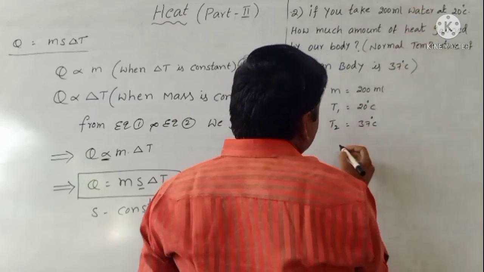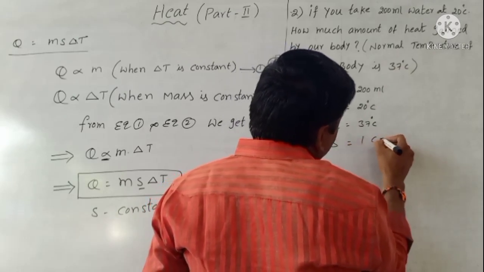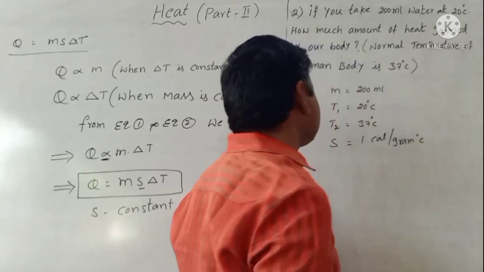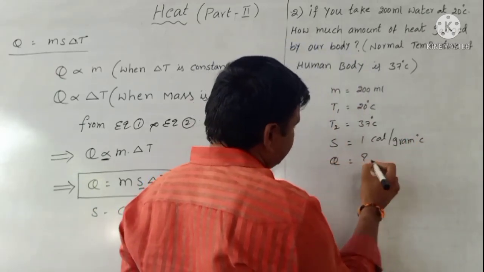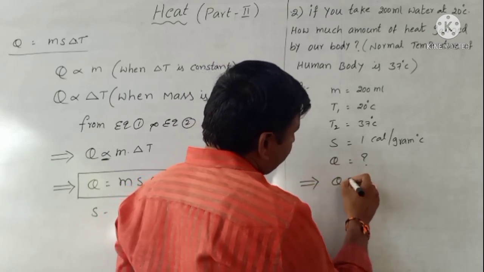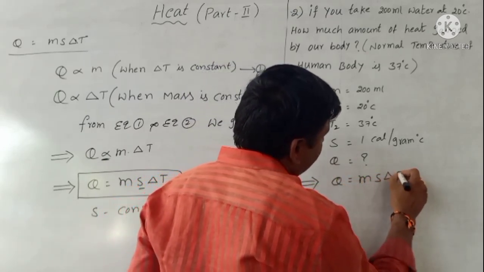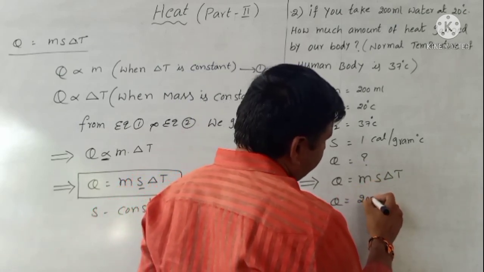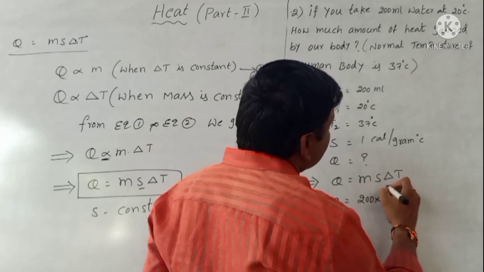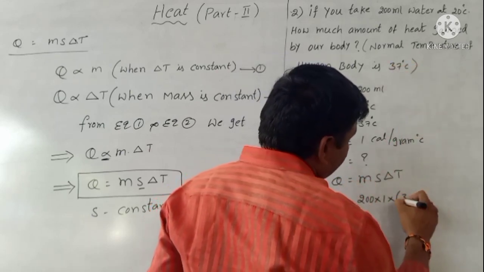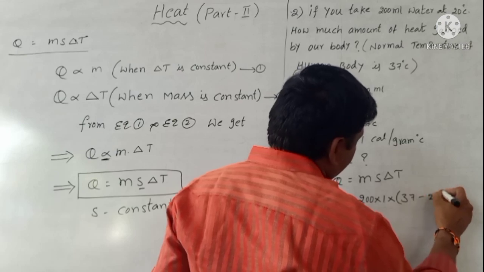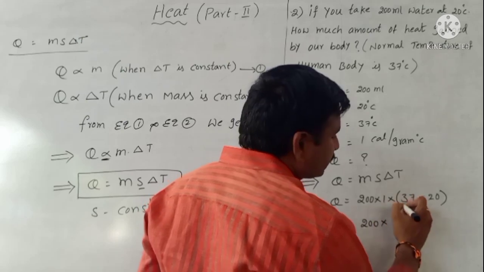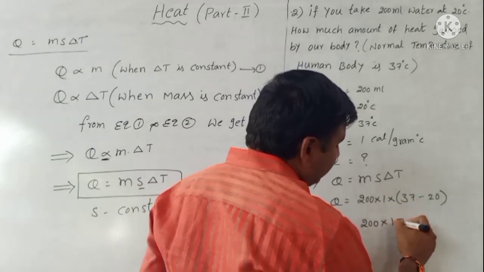Again water is taken here, so specific heat of water is 1 calorie per gram degree Celsius. Then what about the Q value? We take the formula Q equal to m s delta T again. So Q is equal to 200 into 1 into T2 minus T1, 37 minus 20, which is 17.